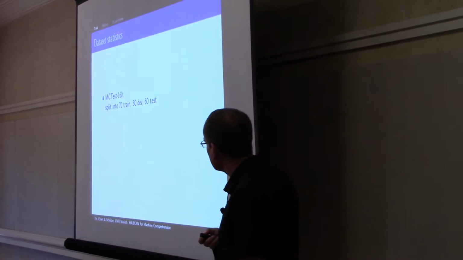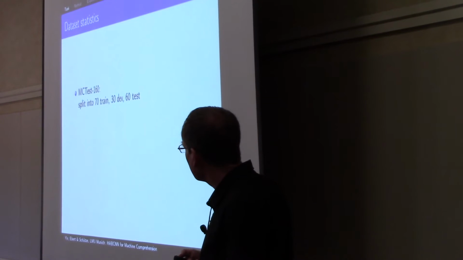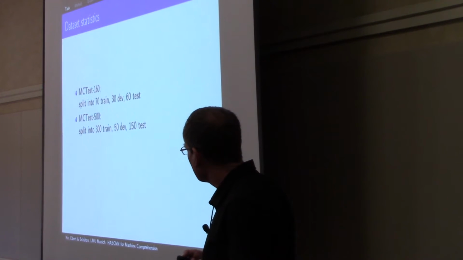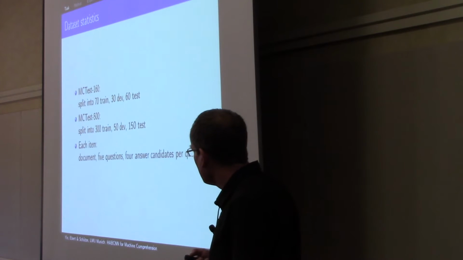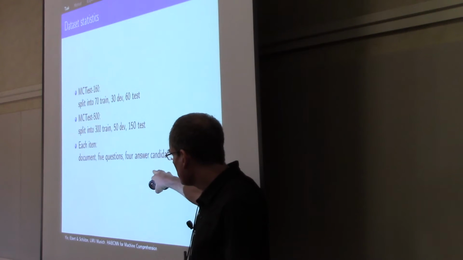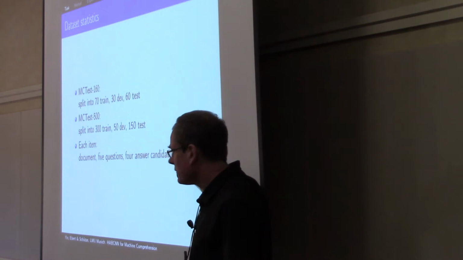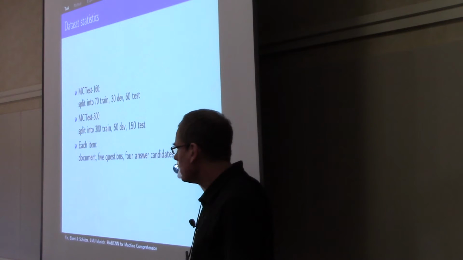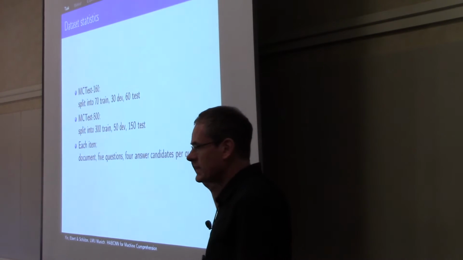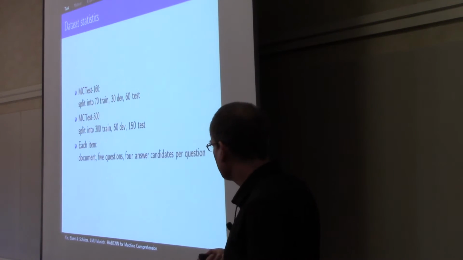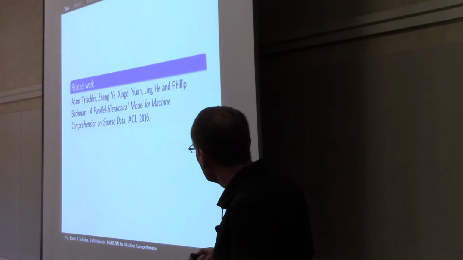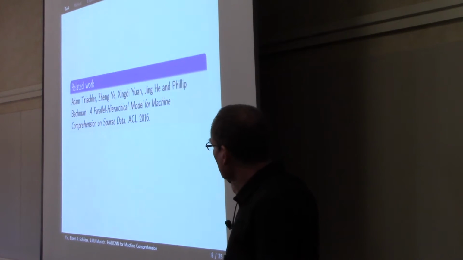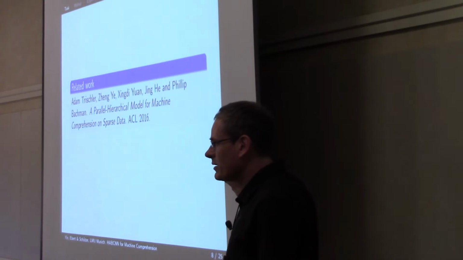Dataset statistics: MC160, 70 train, 30 dev, 60 test; MC500, 300 train, 50 dev, 150 test. And each item here consists of the document, the story, 5 questions, and 4 answer candidates per question. And the answer candidates are given in 2 different forms, as an answer and also as a statement. And this is part of the data set. There's important related work, which will be presented at ACL 2016. I will come back to this at the end of the talk.